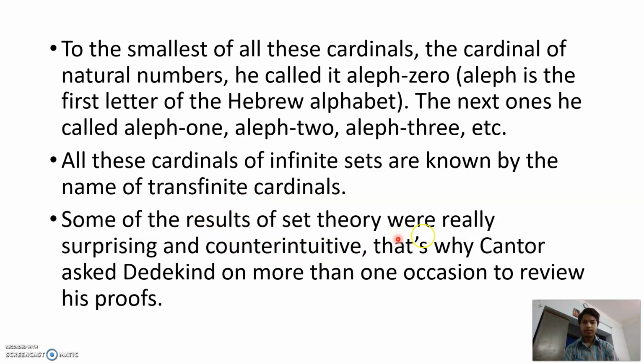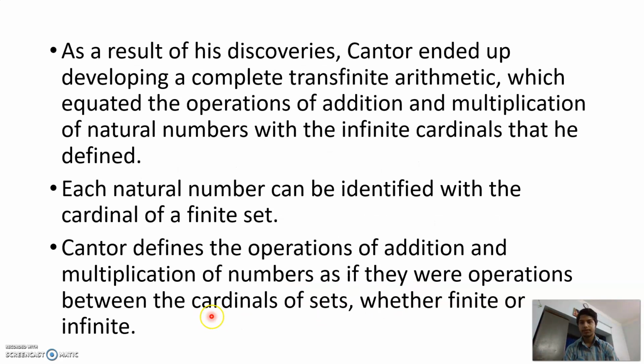Some of the results of set theory were surprising and counterintuitive. That's why Cantor asked Dedekind on more than one occasion to review his proofs. As a result of his discoveries, Cantor ended up developing a complete transfinite arithmetic, which equated the operations of addition and multiplication of natural numbers with the infinite cardinals.